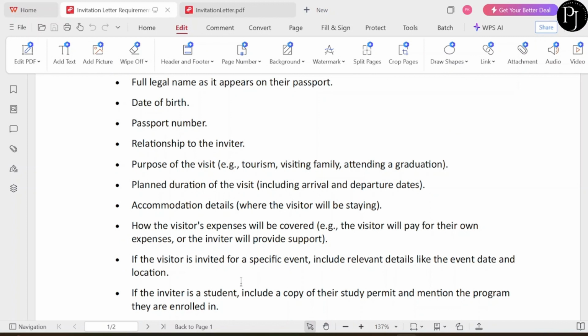Then if the visitor is invited for a specific event, include relevant details like the event date and the location. In some cases, we are inviting a family member or someone for the wedding or any birthday party, something like that. Then please attach the invitation card underneath the invitation letter in the same PDF so that it could be a strong proof.